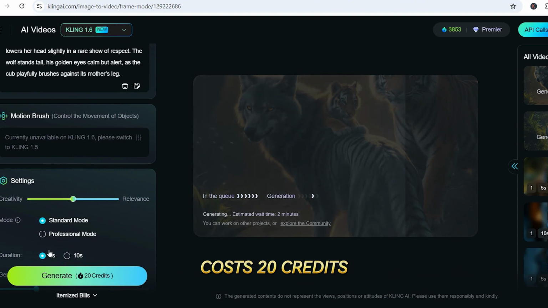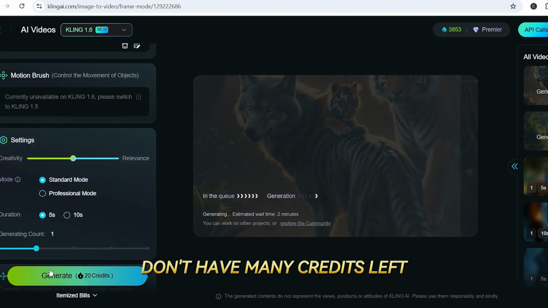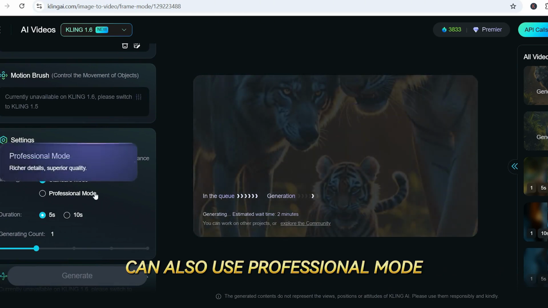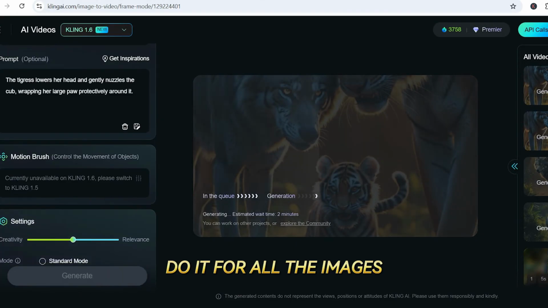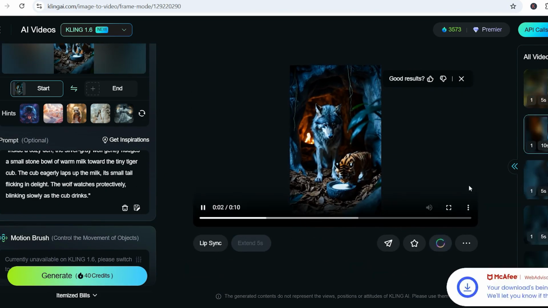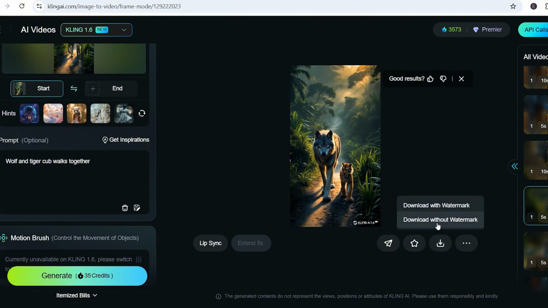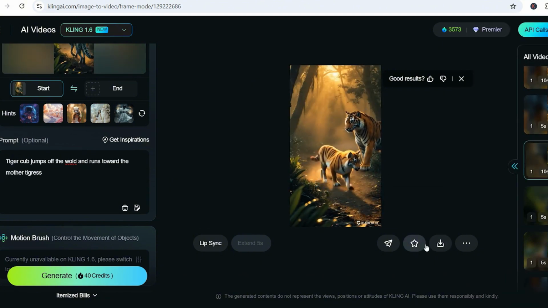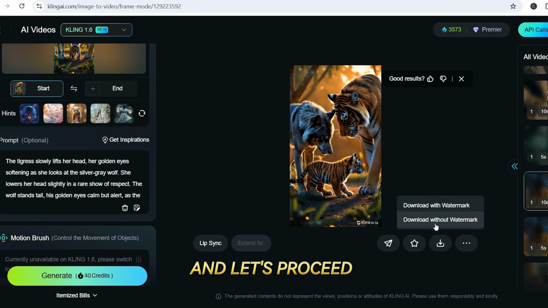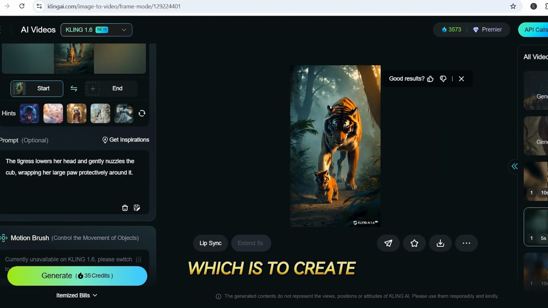Standard mode costs 20 credits, so use that if you don't have many credits left. Otherwise, you can also use professional mode. Do it for all the images and download the generated videos. Put all the videos in the folder, and let's proceed to the next step, which is to create the voiceover.